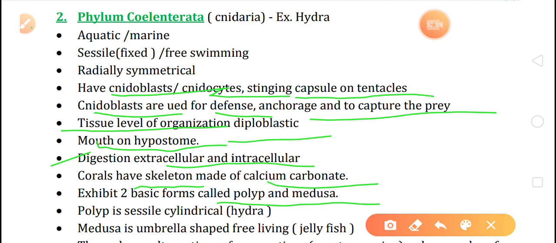Polyp, that is cylindrical shape, and medusa, that is umbrella shape. Medusa, that is jelly shape like umbrella shape, and the polyp, they are the cylindrical shape. Example of the polyp form, that is hydra, and example of umbrella shape medusa, that is jellyfish. Okay children, clear.